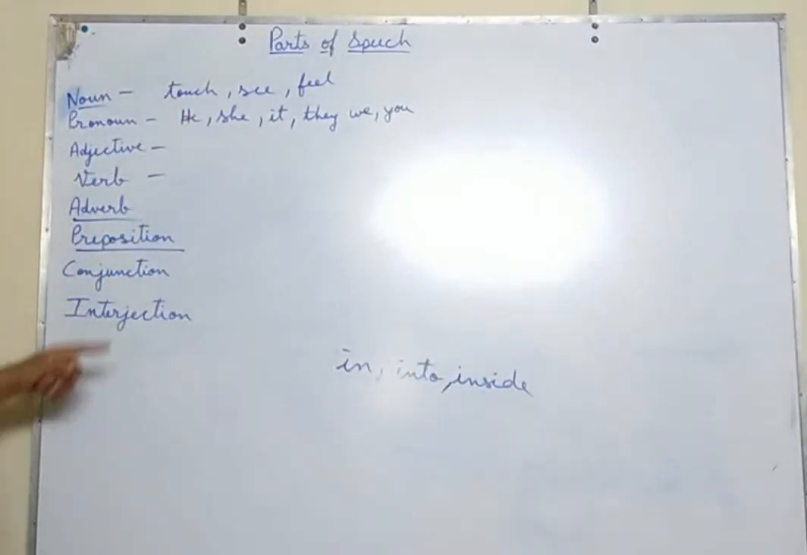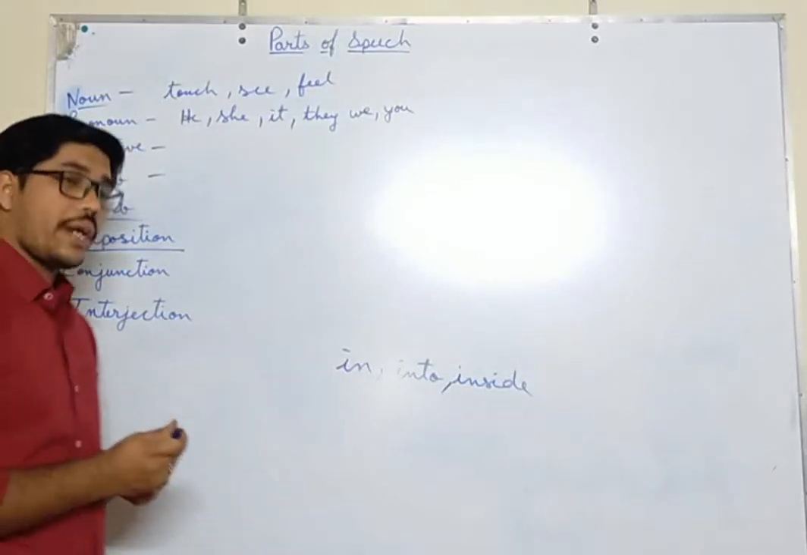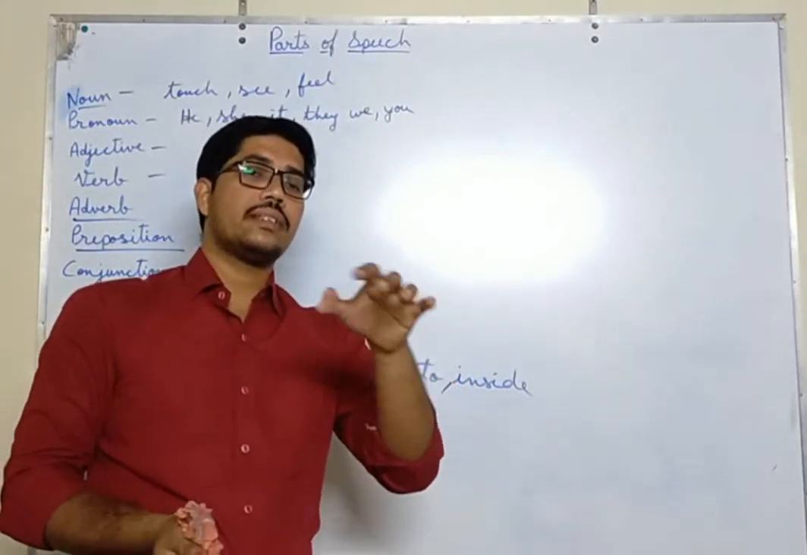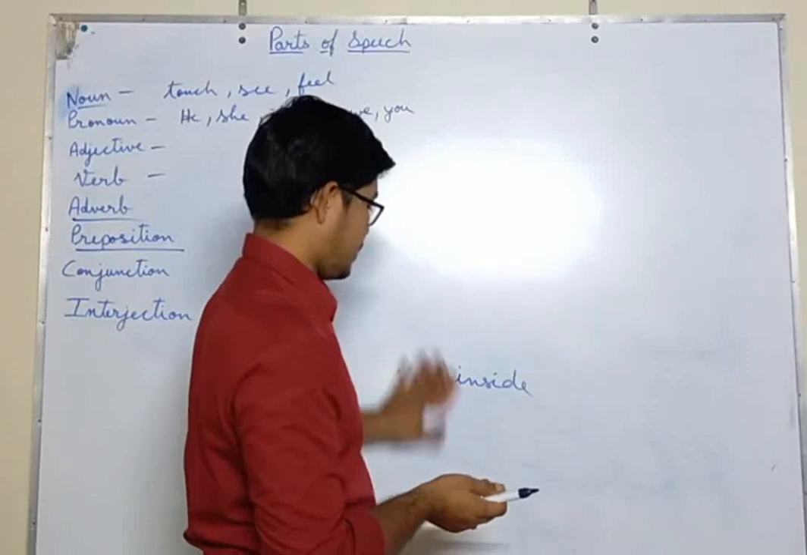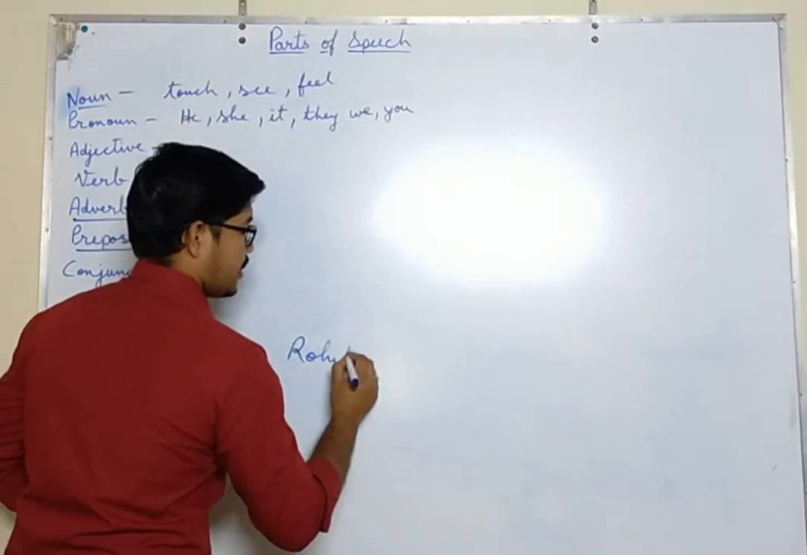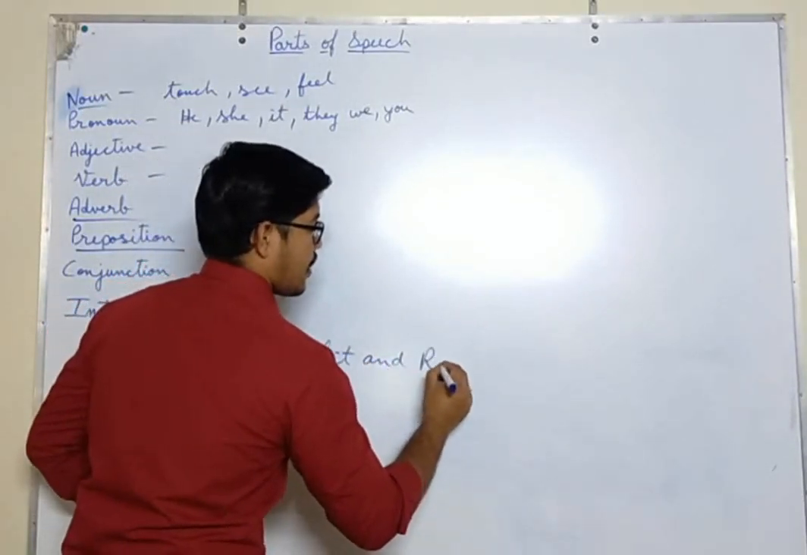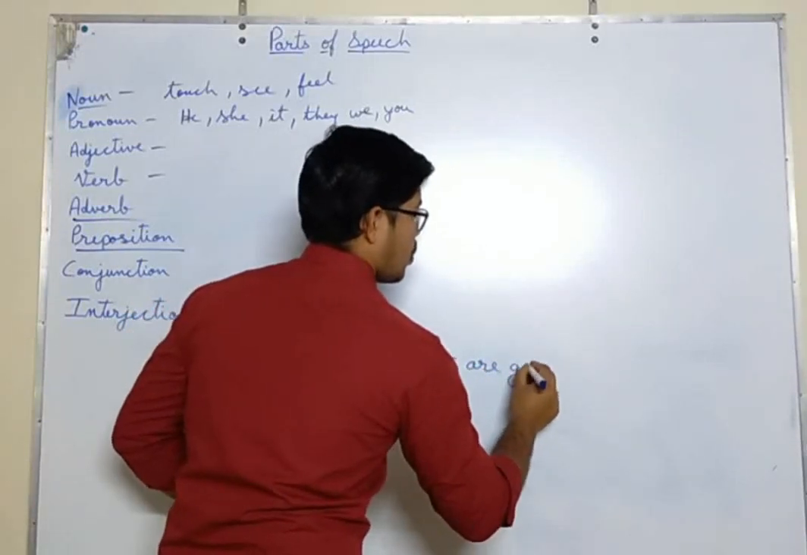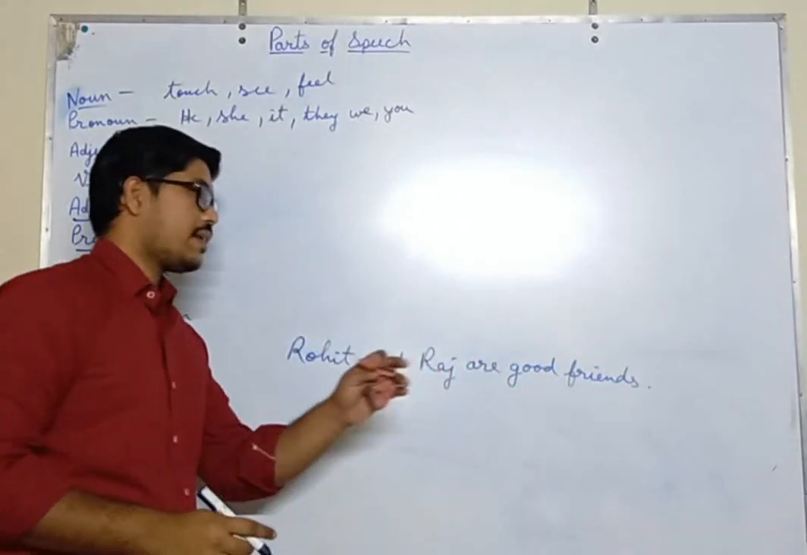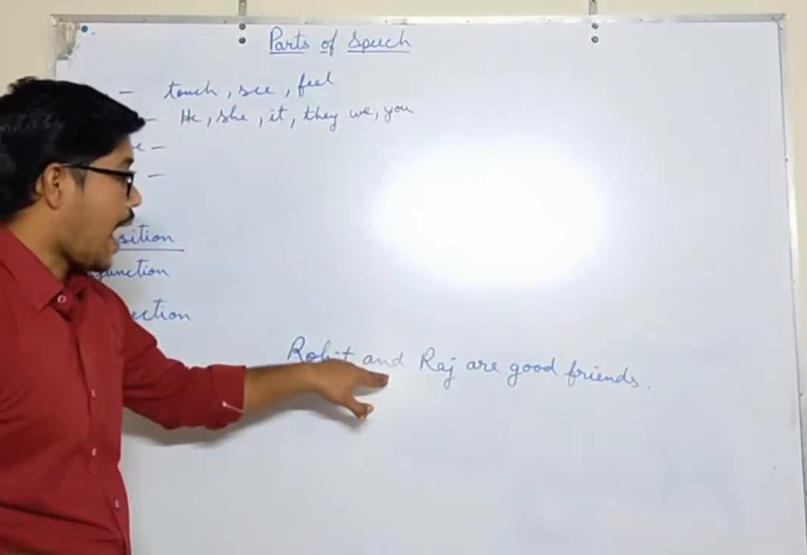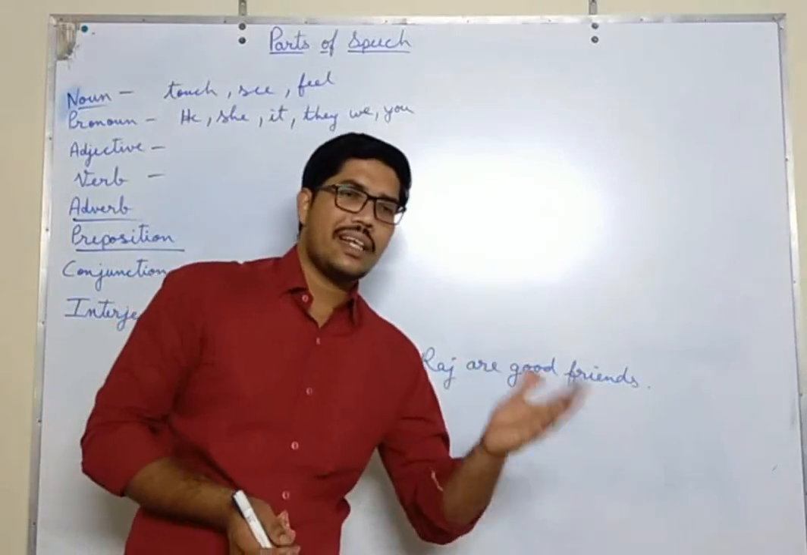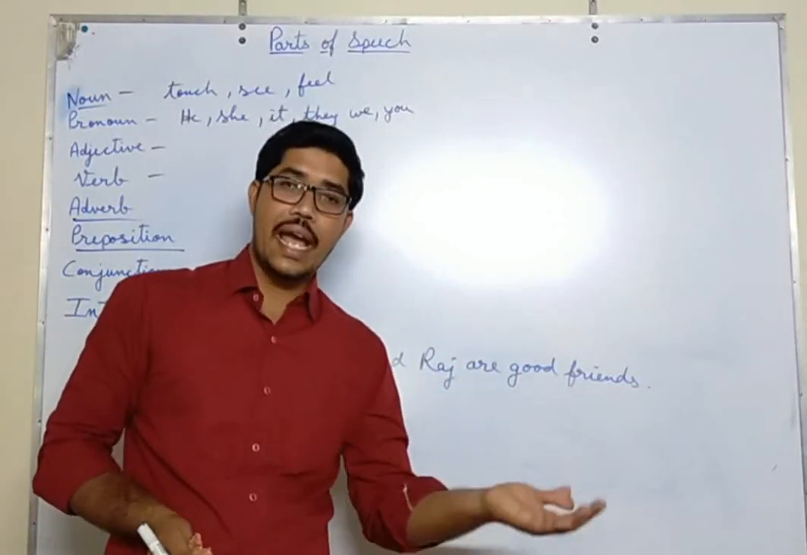So now conjunction. Conjunction is used to join two words or two sentences. So the word that is used to join two words or two sentences is conjunction. Like this one: Rohit and Raj are good friends. So here and is joining these two words. So and is conjunction. There are many conjunctions like and, but, because, that, which.